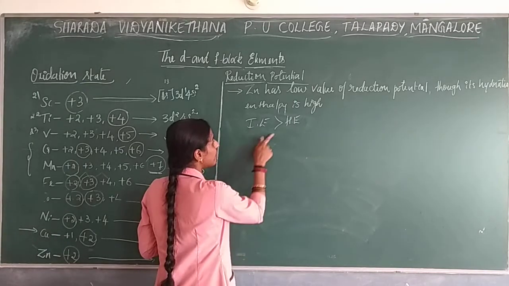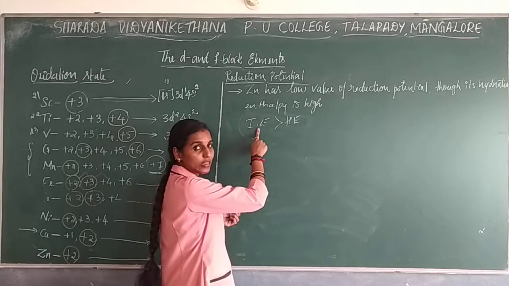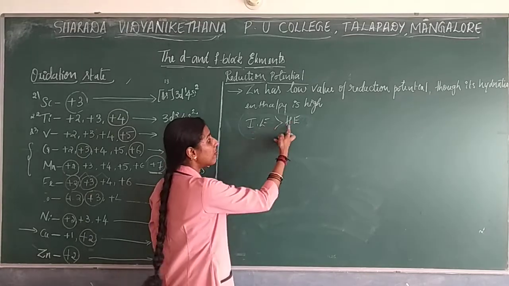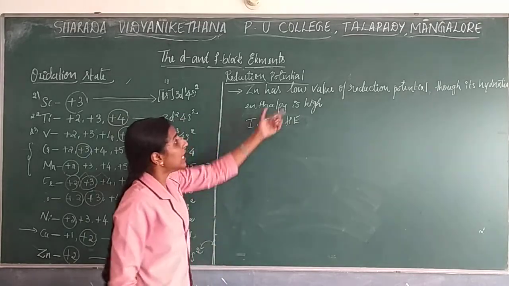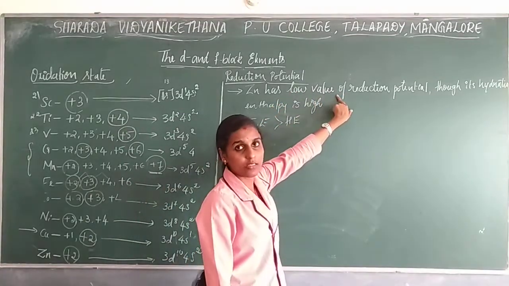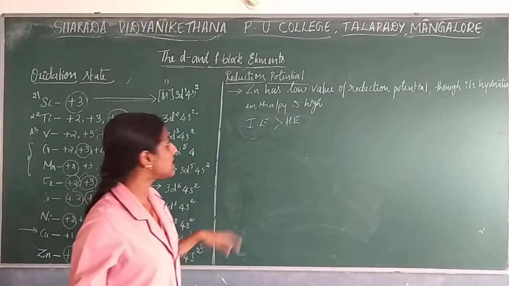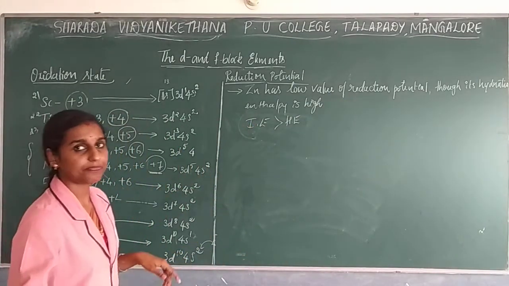So when you check the overall energy, this ionization enthalpy energy will vary when you compare it with the hydration enthalpy. That's why its reduction potential value is low. So this is the reason that you have to write for zinc.